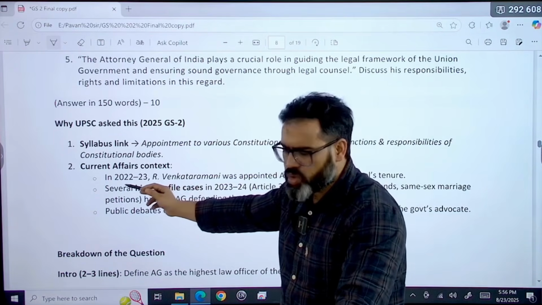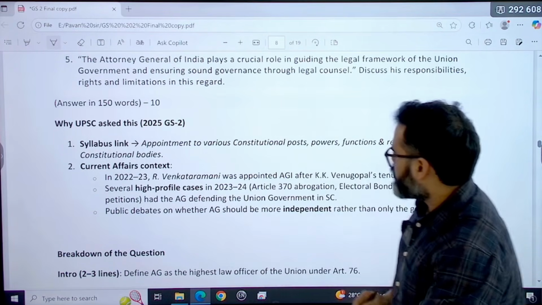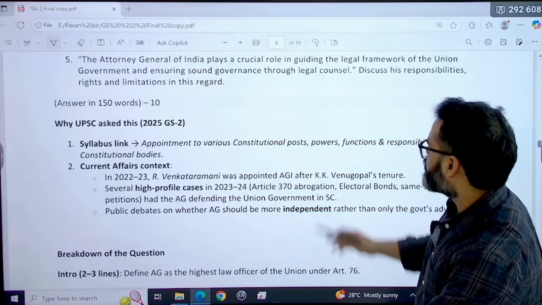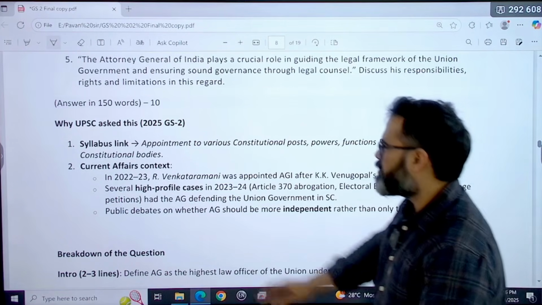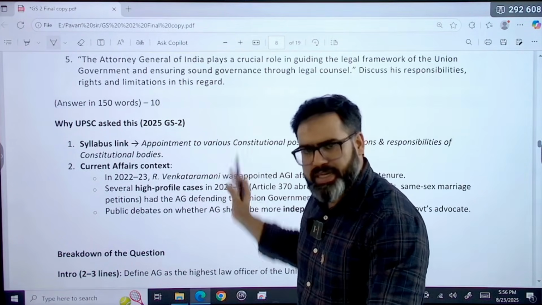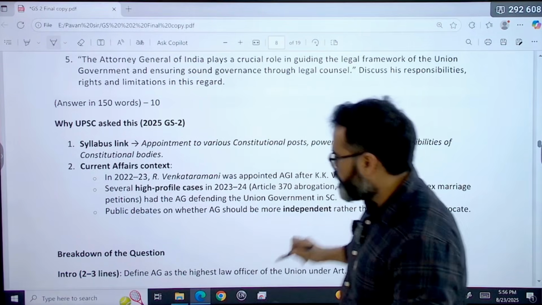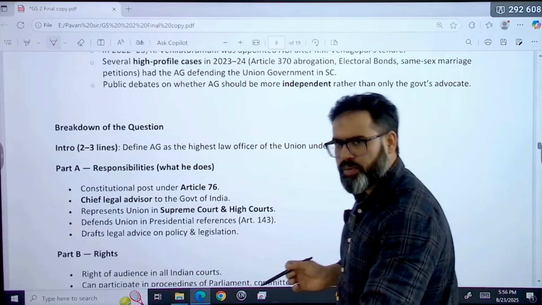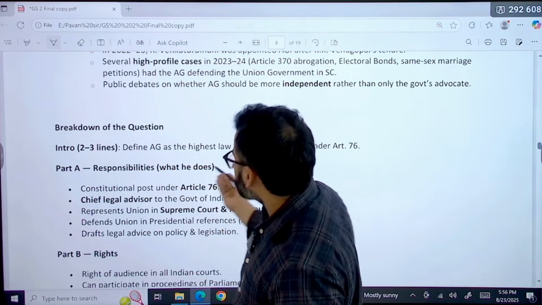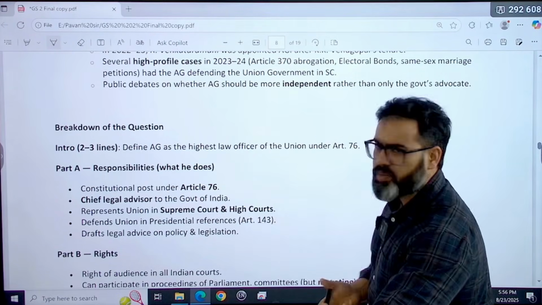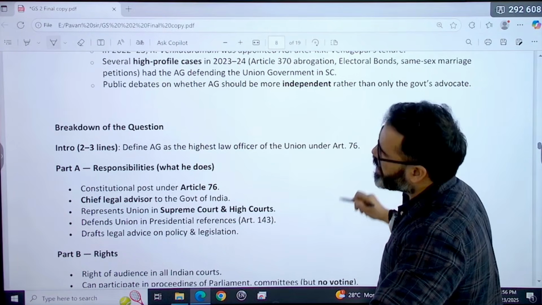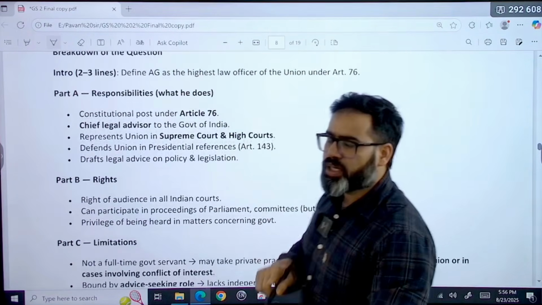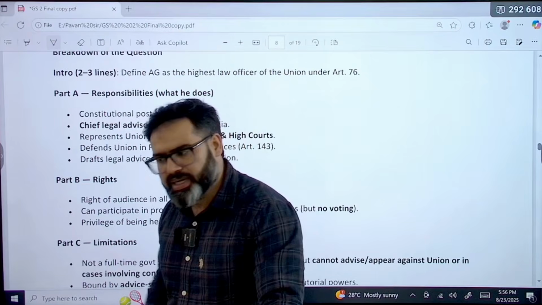Because in 2023, R. Venkataramani was appointed as Attorney General of India after K.K. Venugopal's tenure. Several high-profile cases are basically taken care of by this Attorney General only. So what is the question? First, you have to write an intro, 2-3 lines only because it is 150 words only. Like, define Attorney General as the highest law officer of the Union under Article 76. Very easy.